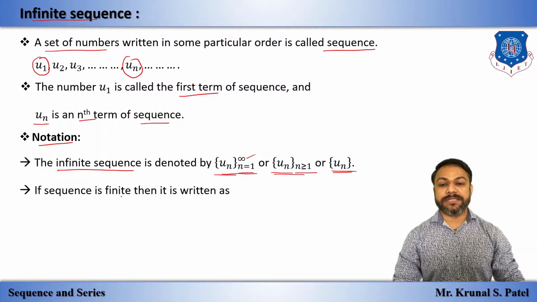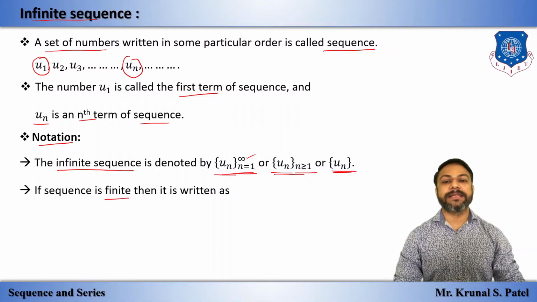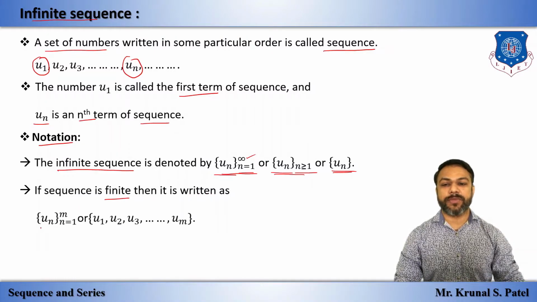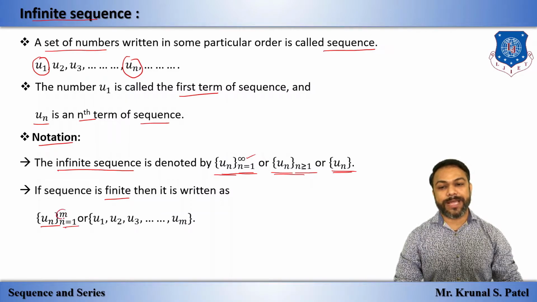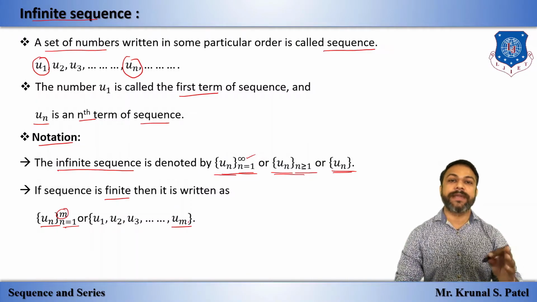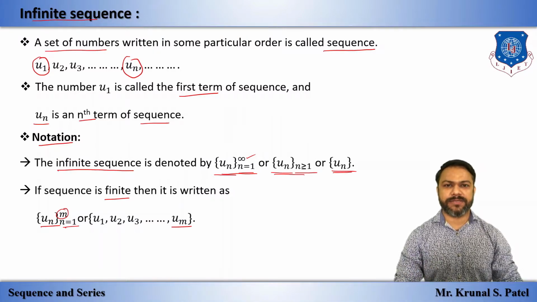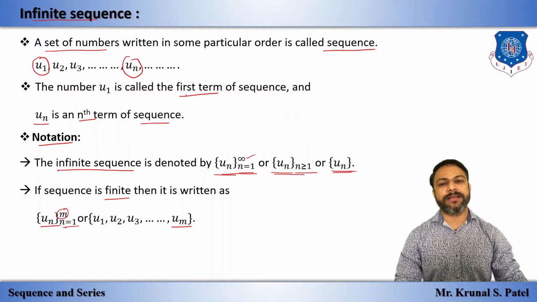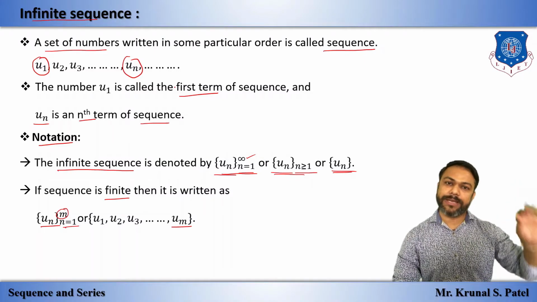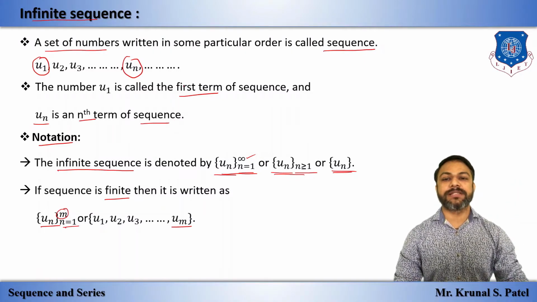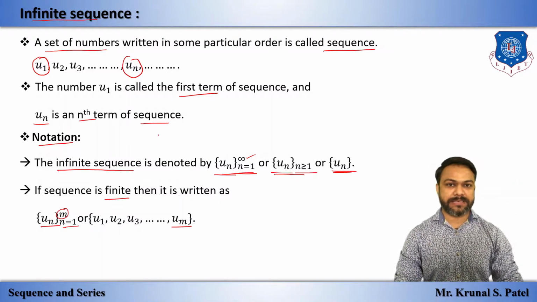If the sequence is finite, then it is written in this form: un, where n is equal to 1 to m, till some particular term, that means up to um. After this there is no term. So this is a finite sequence, and in an infinite sequence it goes to infinity. So this is the basic concept of a sequence.